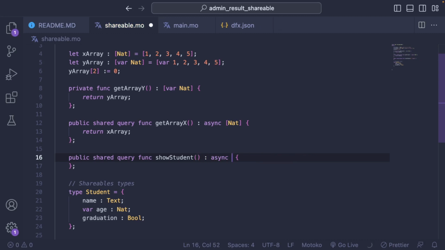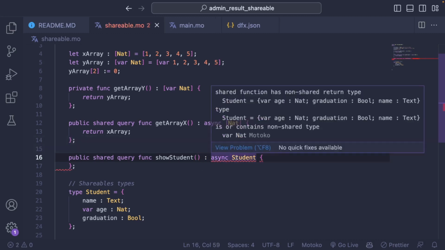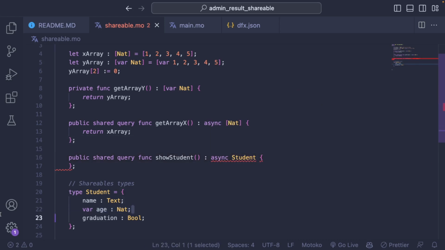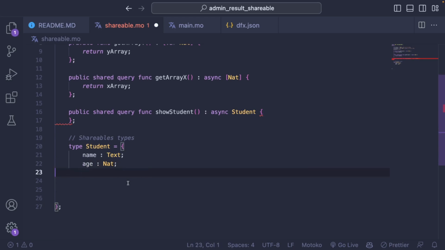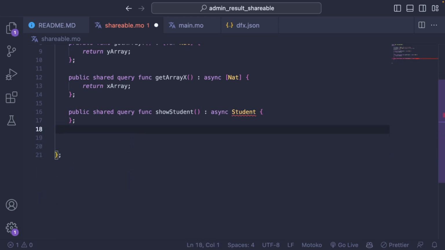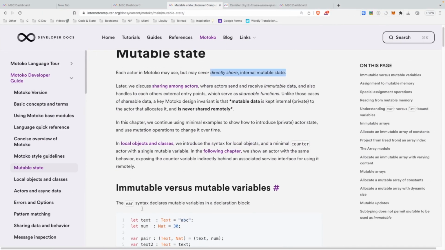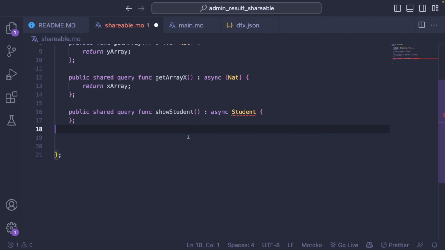So we haven't even written the logic of the function, but it's already throwing an error because this is not a shareable type. If you have an object, if you have only one field with a variable, this is not shareable. And of course, if you have more, then it's also not shareable. So for a first abstraction, you can say anytime I see var, it's non-shareable. Then if you want more information, you can dive into the documentation to understand exactly what is shareable and what is not.